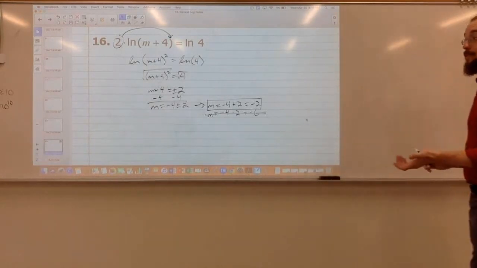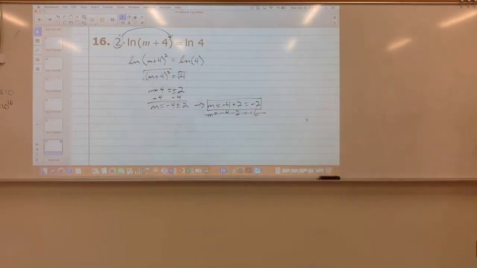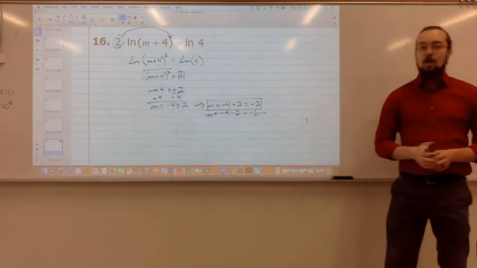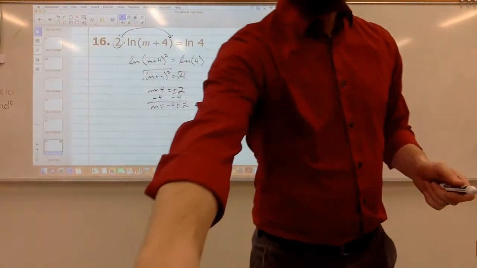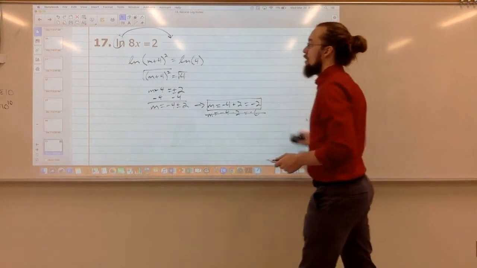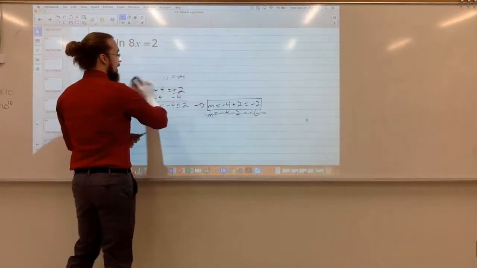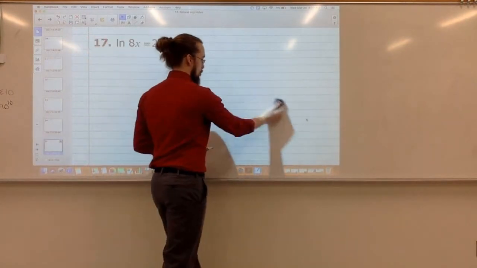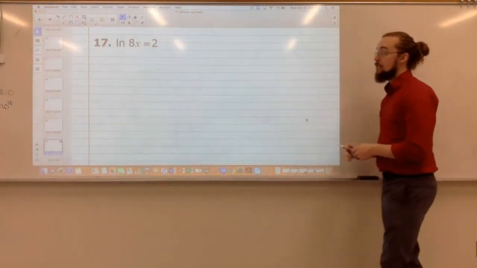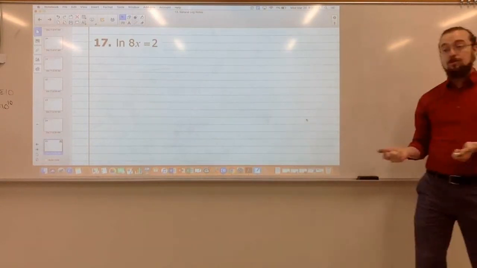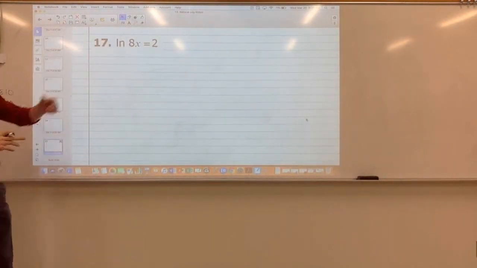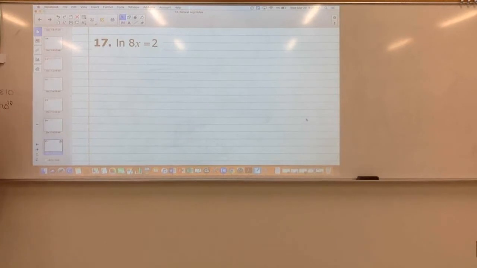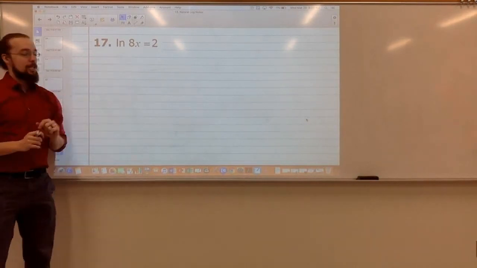Alright, so the last two problems that we want to look at are solving type 2 log equations, where we have a log equal to a number. Let's take a look at 17 here. Natural log of 8x equals 2. The first thing we want to do with this type is to get the log by itself. Well, that's already the case here. Now, once the log is by itself, I want to rewrite this as an exponential equation. How would I rewrite this as an exponential?